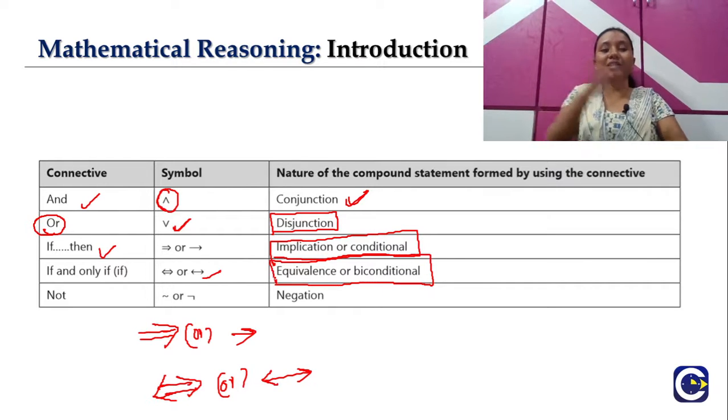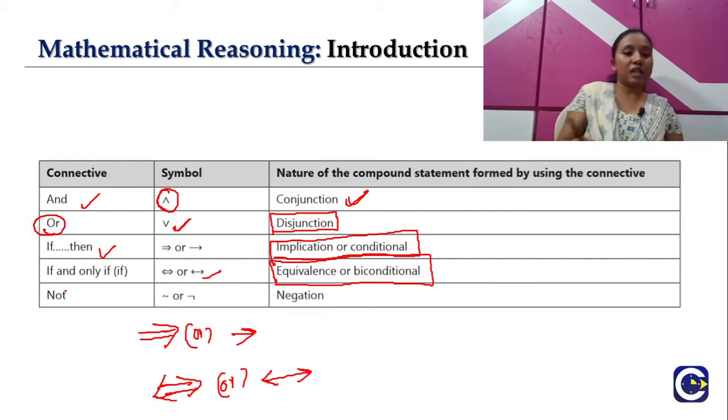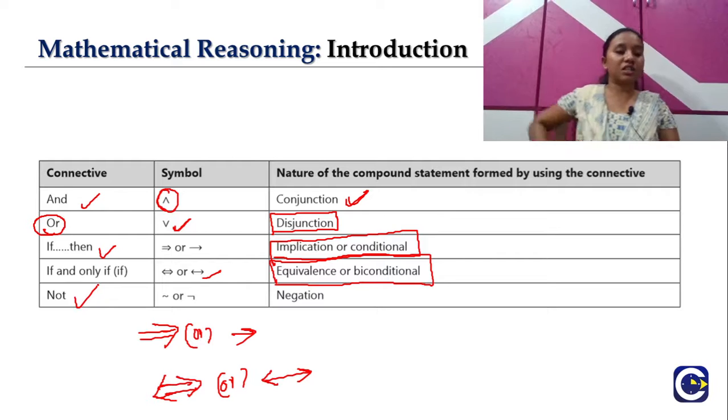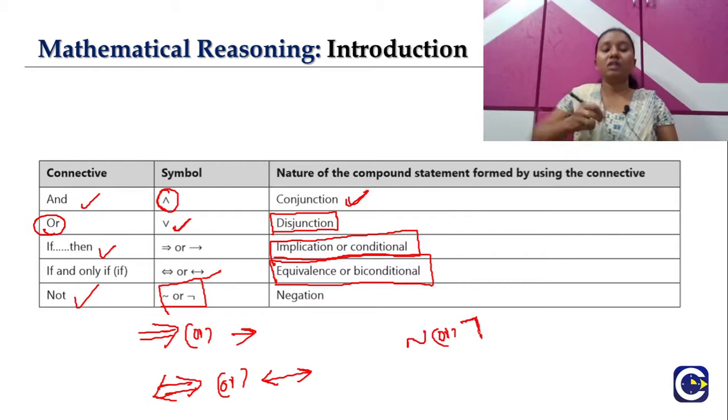Sometimes they will give you conditional, sometimes implication, but don't be confused, both are the same: implication or conditional for if then, and equivalence or biconditional for if and only if. The last connective is not, and the symbol used for not is this one, either this or this, and the nature of the compound statement here is negation.